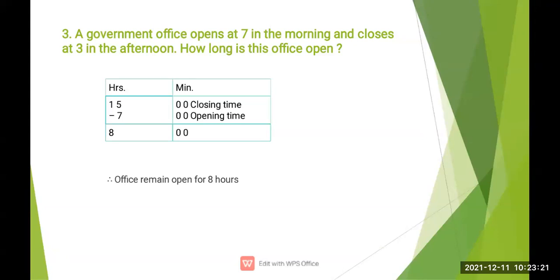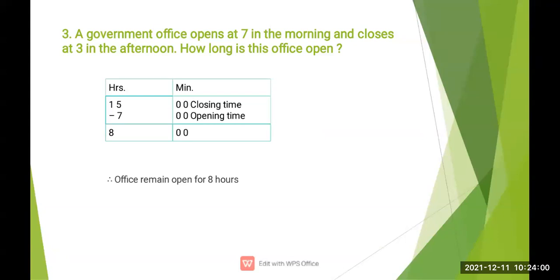Now after 12 o'clock, when 1 o'clock will be there, we are going to write 13. Clear what we are going to write? 13, because I have explained you that also. After 12 noon, the time will be 13, 14, 15. Now here we have to first convert this 3 in the afternoon into 24-hour clock, because once we convert the 3 in the afternoon, we will subtract the 7 from it.